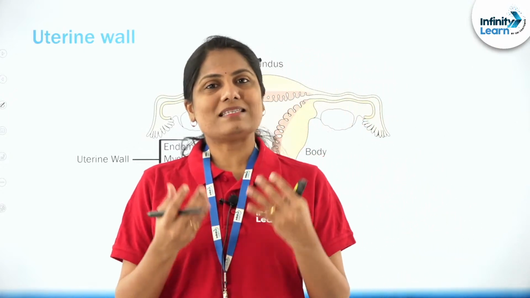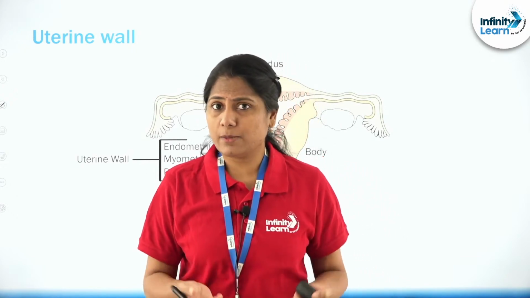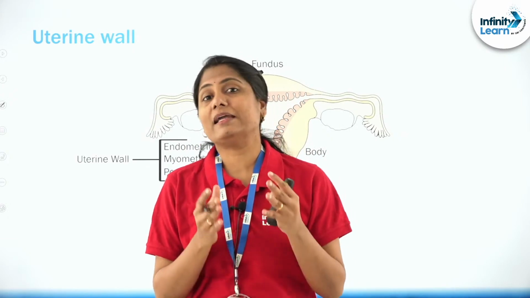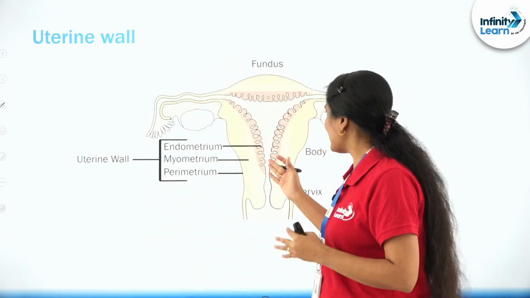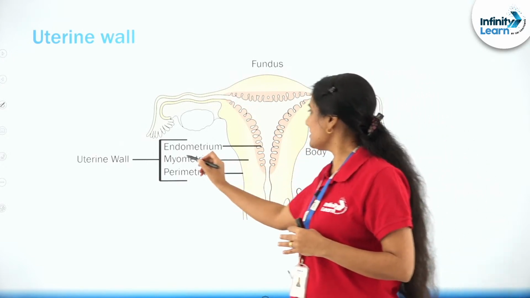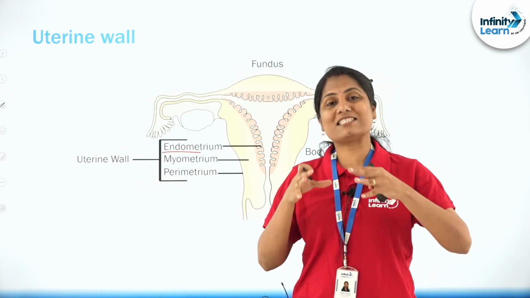So first of all, let's understand the uterine wall. Yes, we did discuss the female reproductive system at length. Now when you look at the uterine wall, it has three different layers. There is the endometrium. Endo, I've told you a lot of times also, means within.